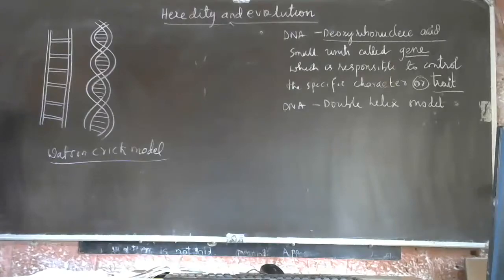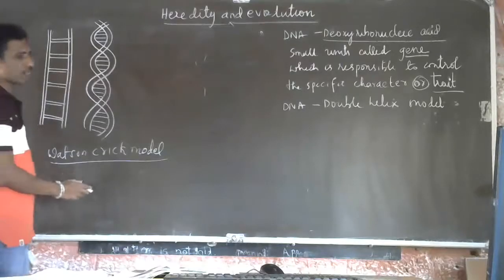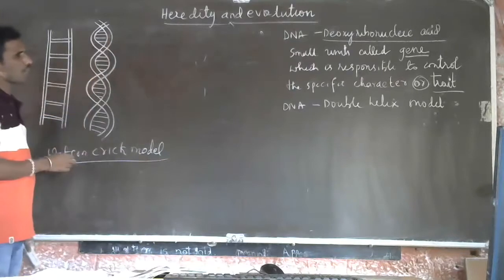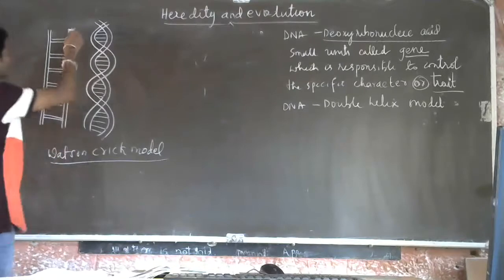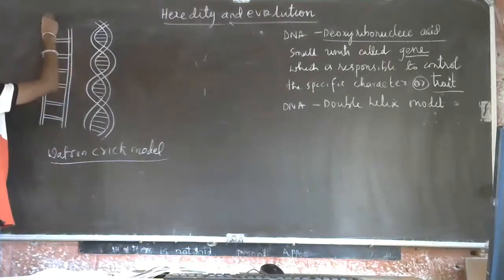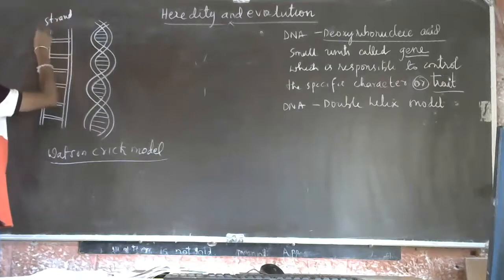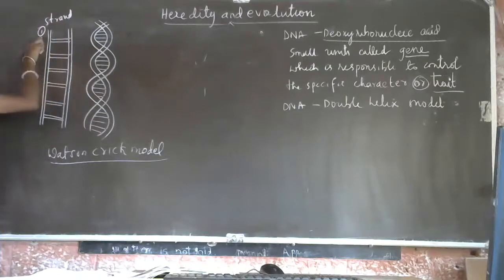They said the DNA structure is a double helix model, which is twisted. See here, this is a strand of DNA. This is the first strand, and this is the second strand.